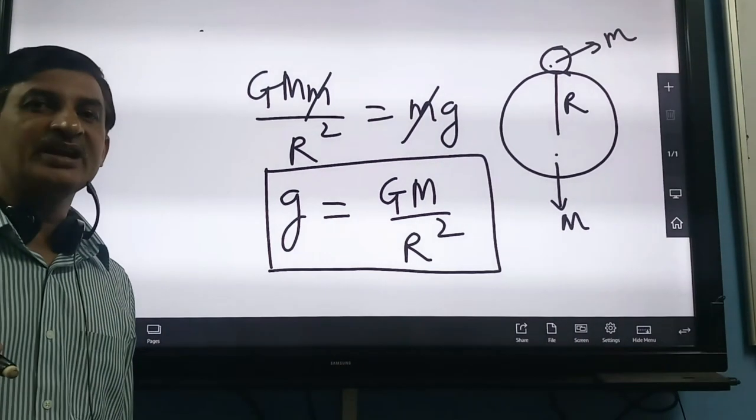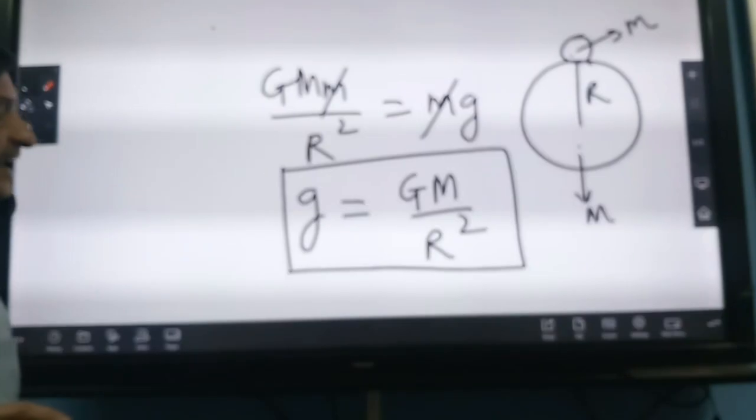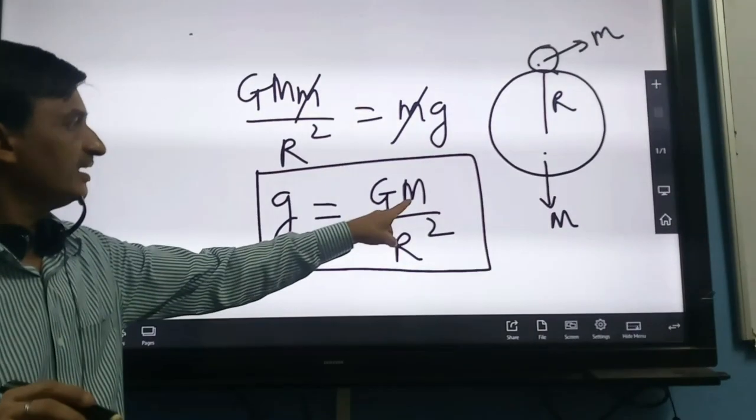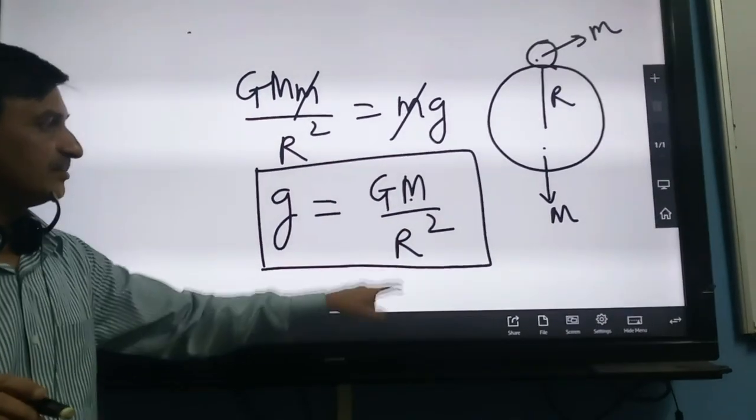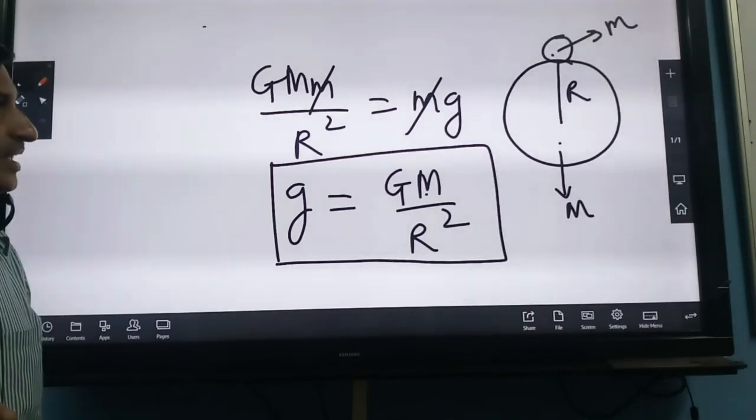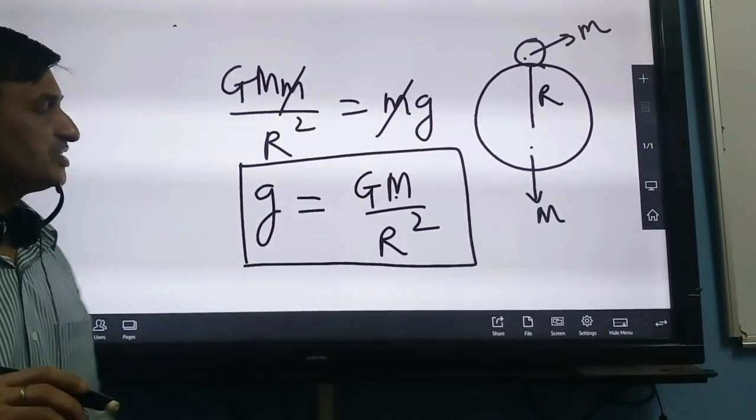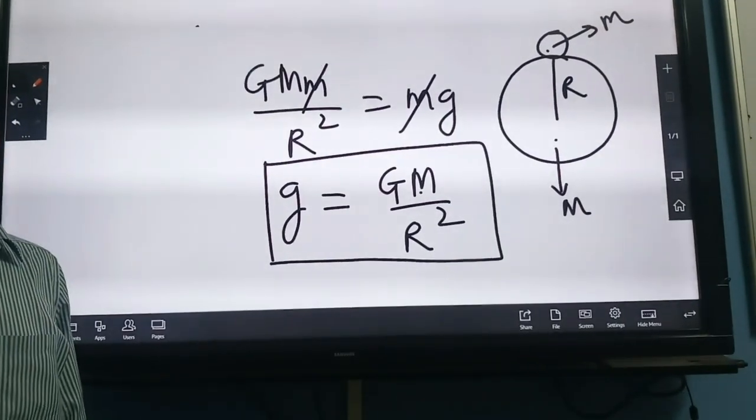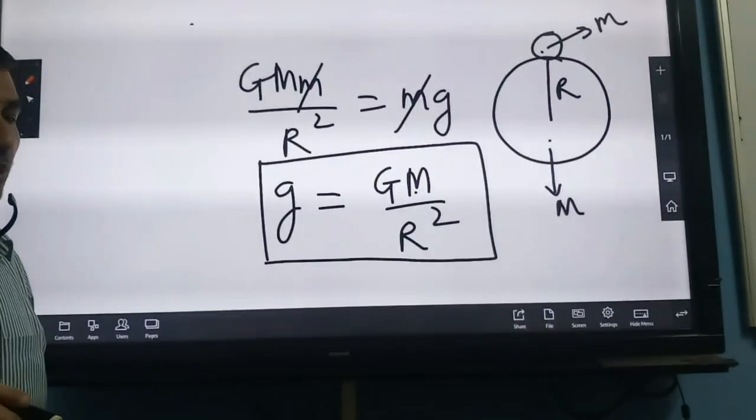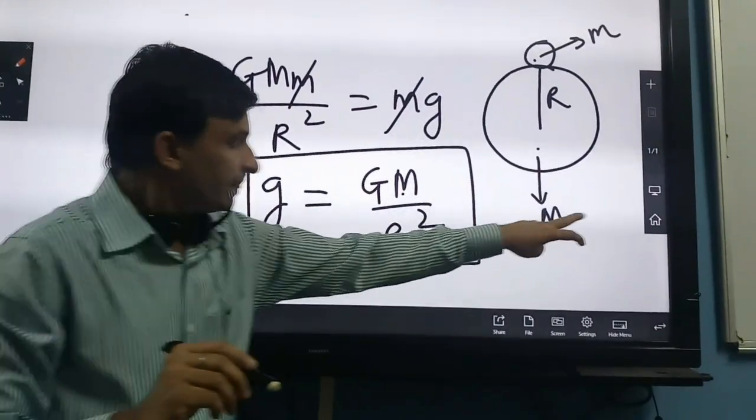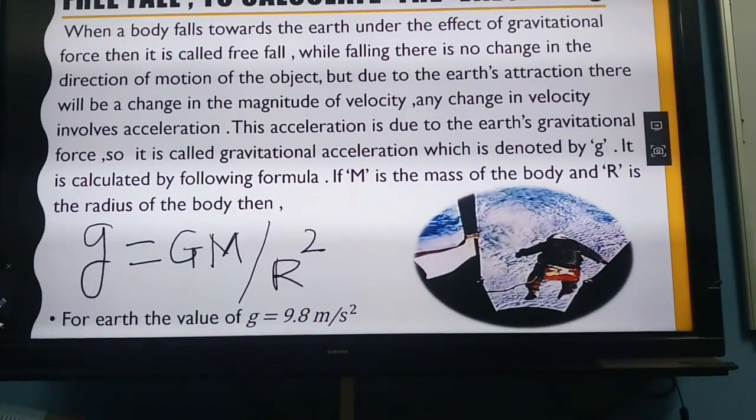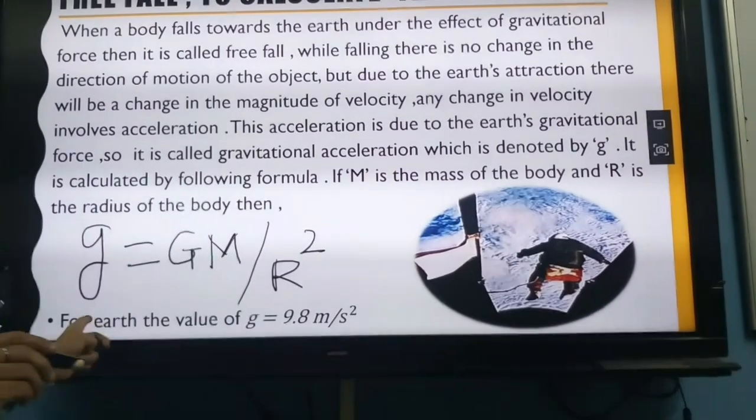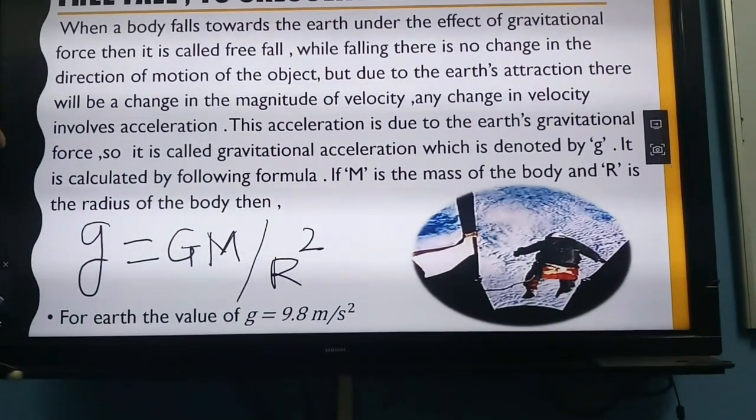Every astronomical body has a different gravitational acceleration because the mass of the astronomical body varies and the radius of the astronomical body also varies. So that's why the gravitational acceleration of Earth is different from the gravitational acceleration of the Moon. Free fall, this is already over. For Earth, the value of gravitational acceleration is 9.8 meter per second square.